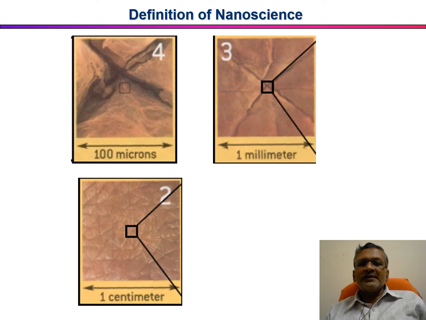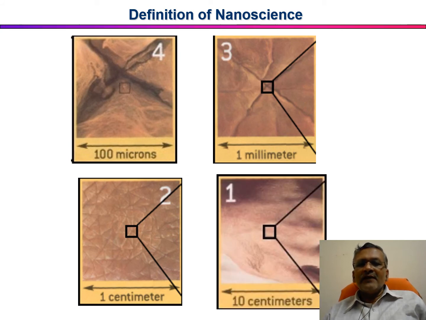On the 1 centimeter scale, our hand looks like a small ridged surface. We are comparing our hand skin on various scales: 10 centimeter scale, 1 centimeter scale, 1 millimeter scale, and 100 microns scale.